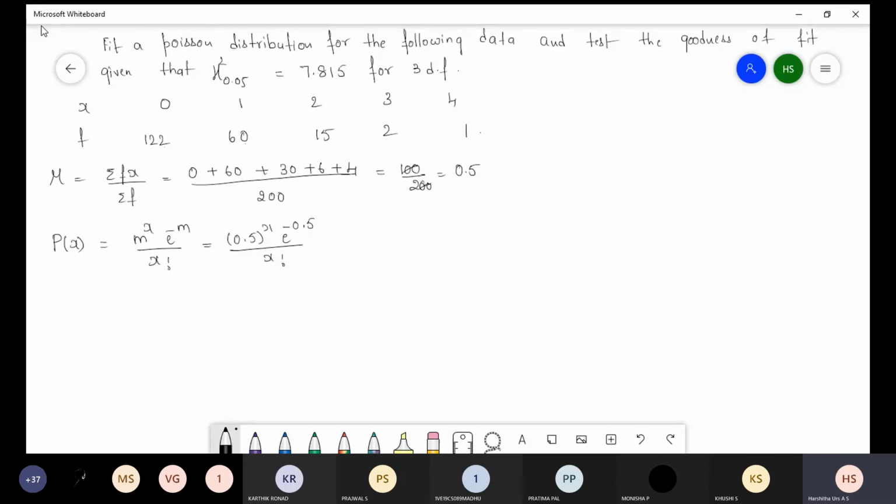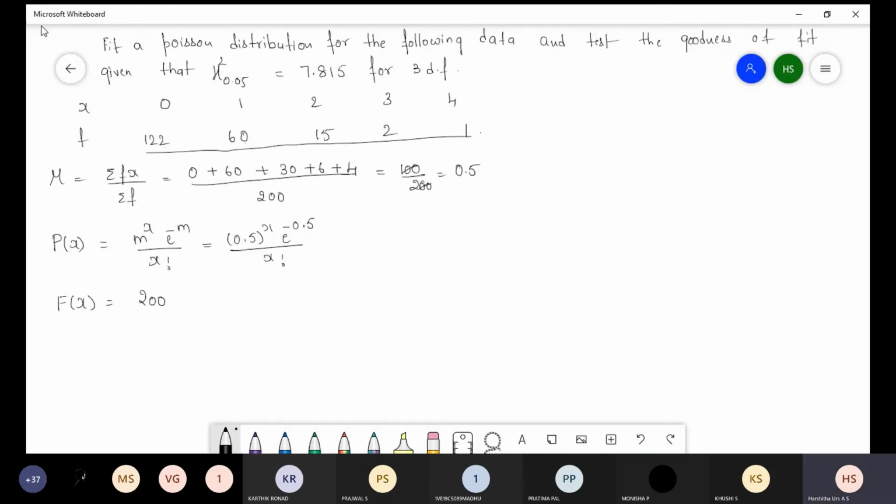For finding out the expected frequency, f of x is equal to, what is the sum of the frequency we get when you add the sum of all the frequencies? We get 200. So 200, because in the question they didn't mention the number of times.